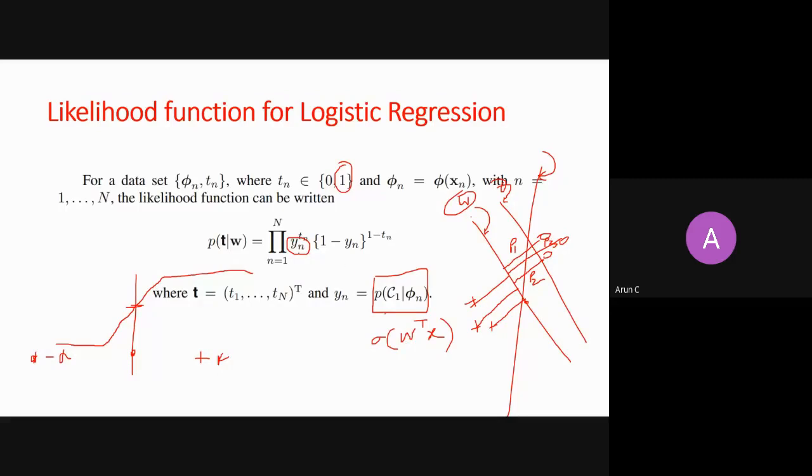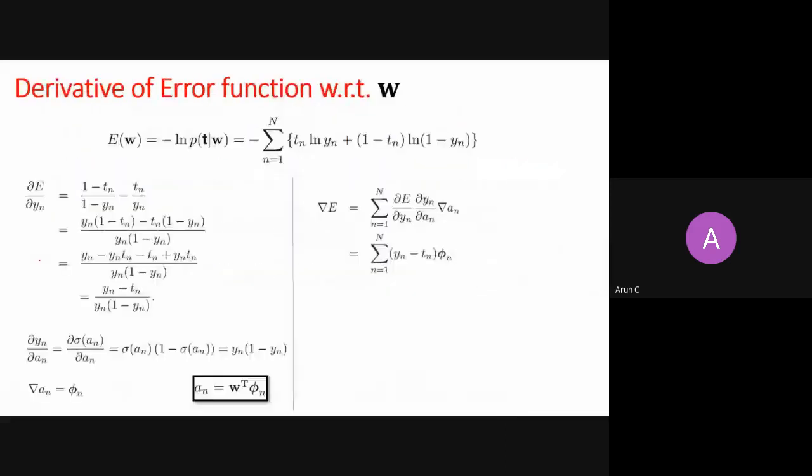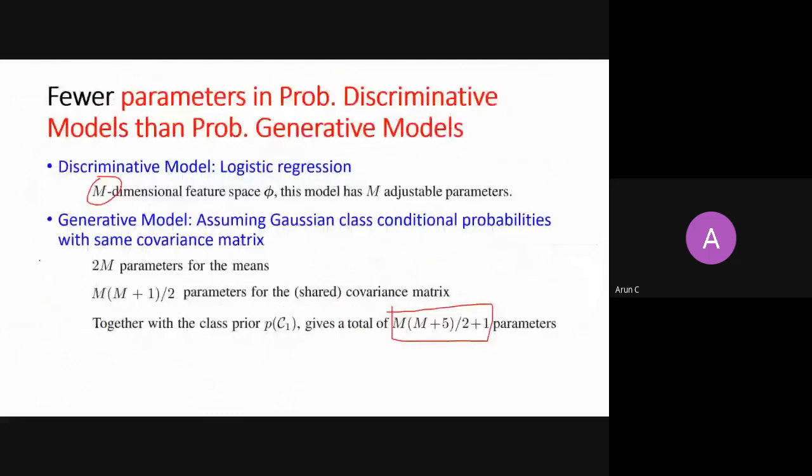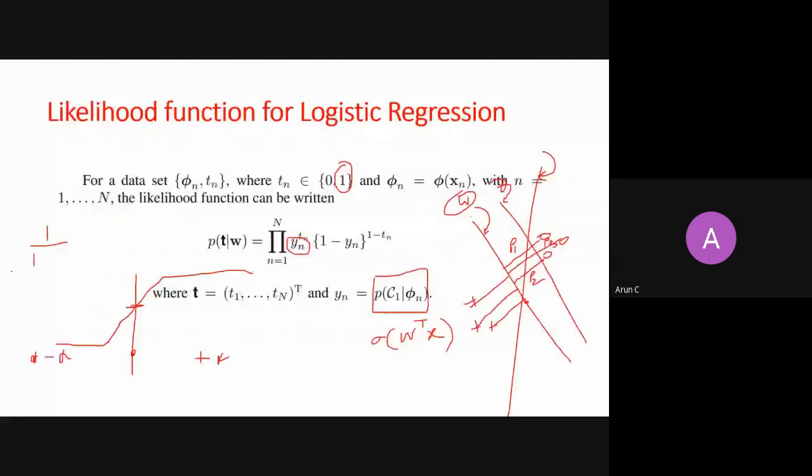Just for you guys, if I want to write it, it is 1 upon 1 plus exponent minus W transpose X, right?